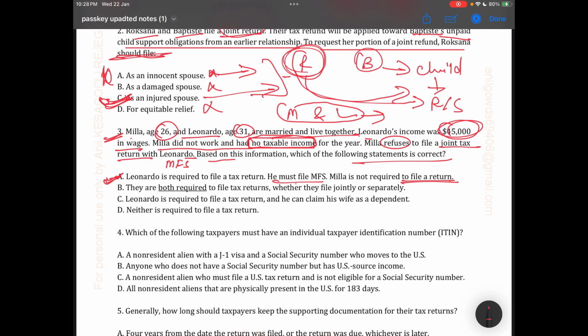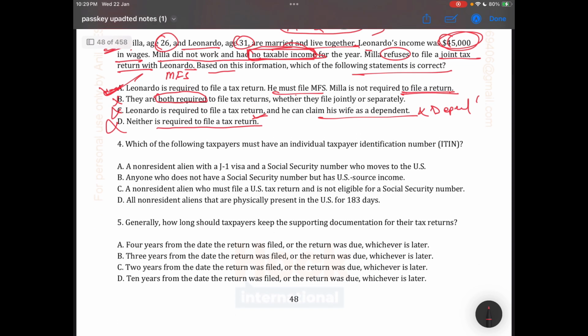Let's check the other options as well. They are both required to file? No, not both, because she has no taxable income. Leonardo is required to file a tax return, correct, and he can claim his wife as a dependent? No, a wife can never be claimed as a dependent. Neither is required to file a return? No. So the correct answer is A. Hope you all are getting my point.